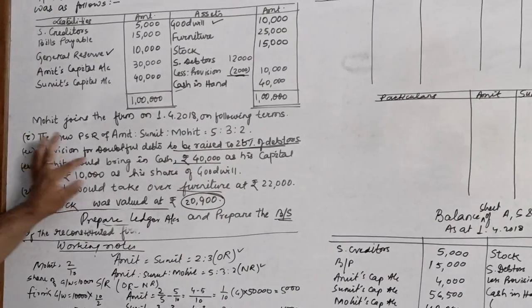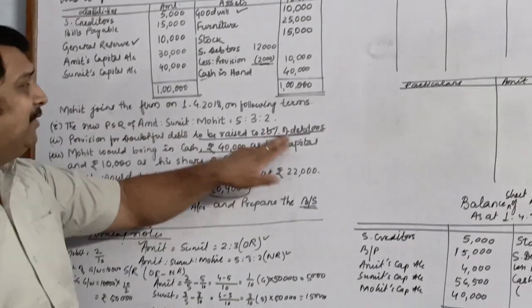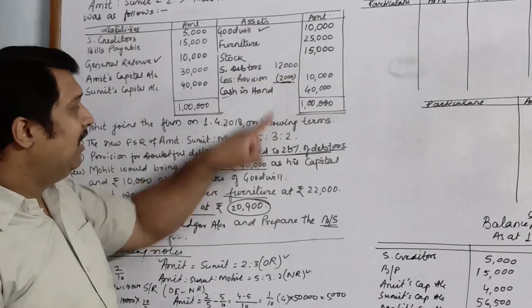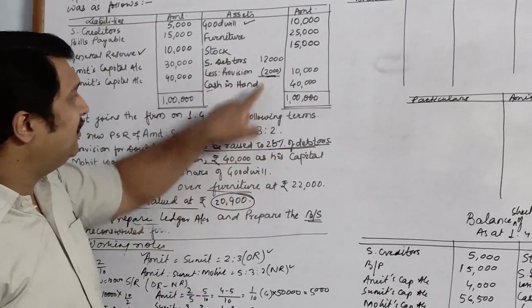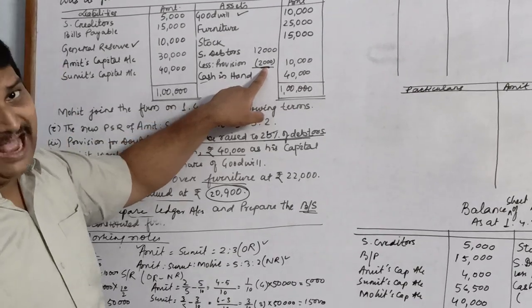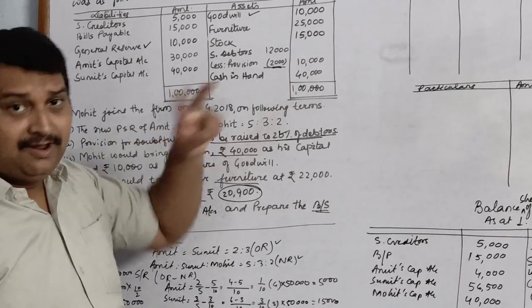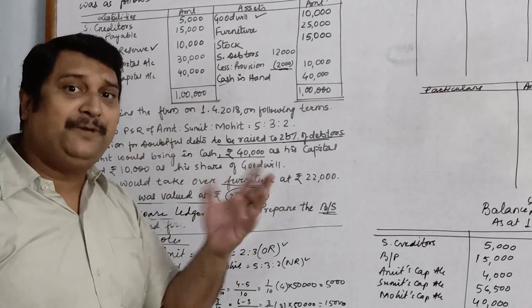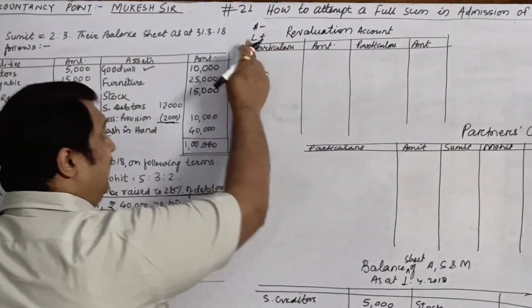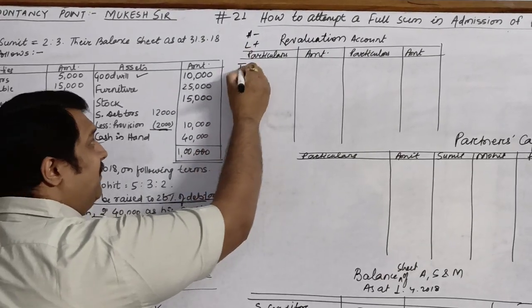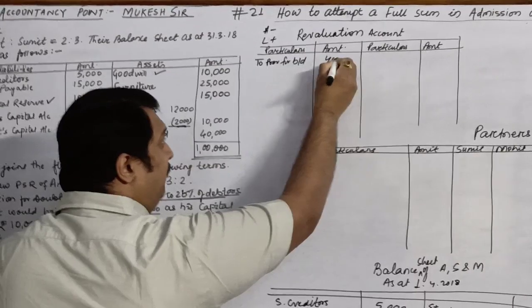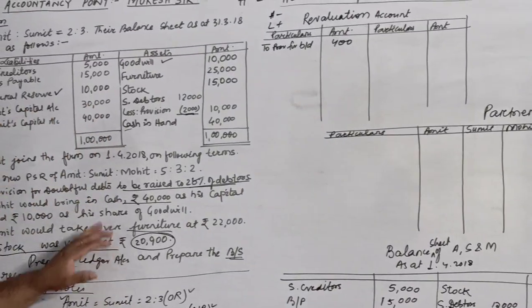It says that provision is to be raised to 20% of debtors. Once again, my debtors are of 12,000. I have to create a provision of 20% of my debtors. So 2,400, whereas I already have a provision of 2,000. So my provision will increase by rupees 400. So since there is an increase in liability, we write it on the debit side. To provision for bad debts, we will only show rupees 400.